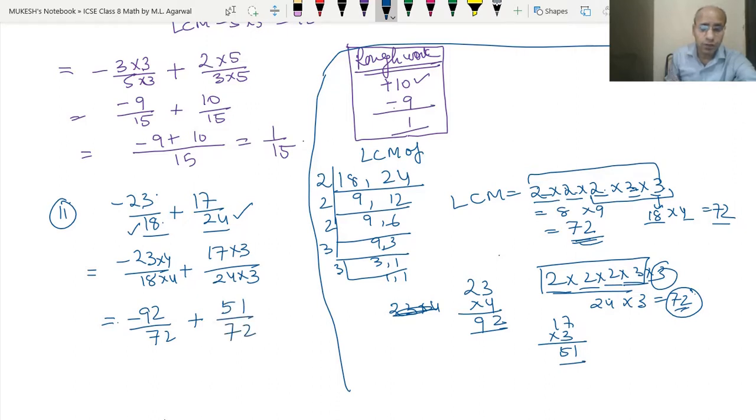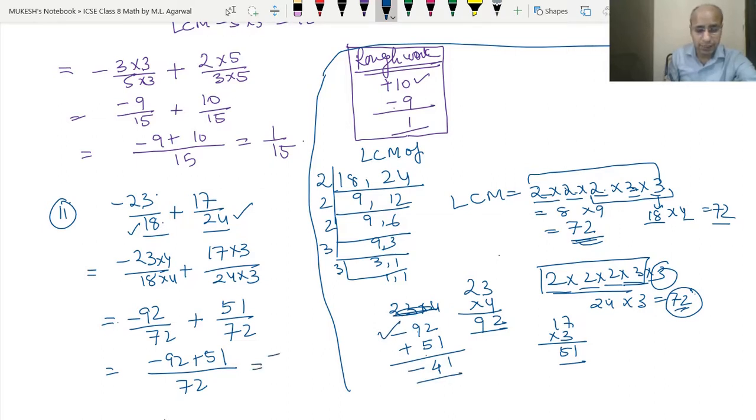Now we have to do it the same way that we did in the first example. So this is 72 minus 92 plus 51. So how to solve it? We will write minus 92 here, and because the digits are more and 51 is lower, and they have opposite signs, we will subtract them. 2 minus 1 is 1, 9 minus 5 is 4, and we will put the sign of the upper number. So this became minus 41 upon 72. This is the right answer.